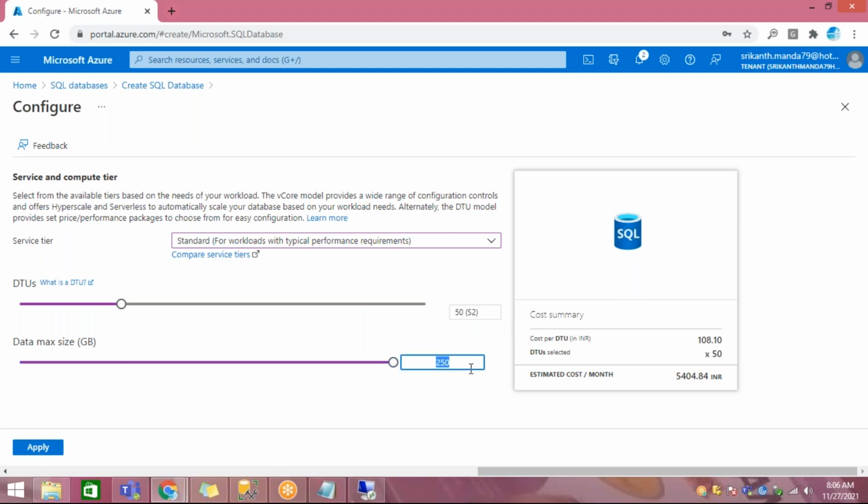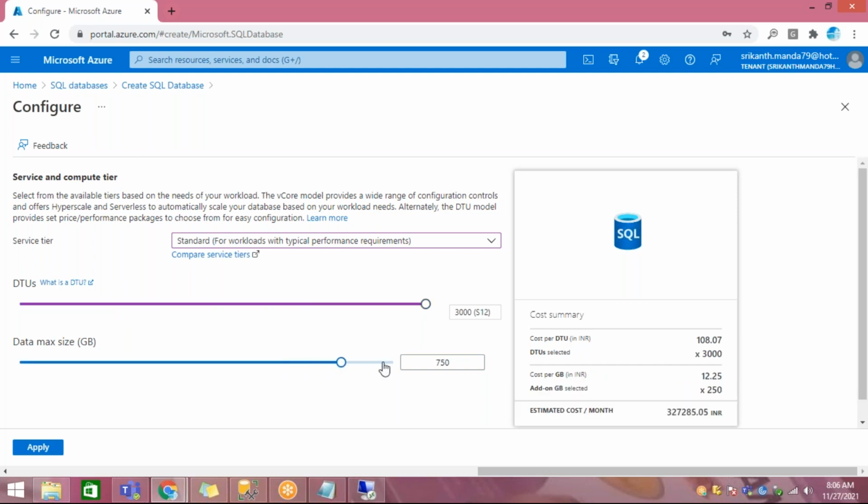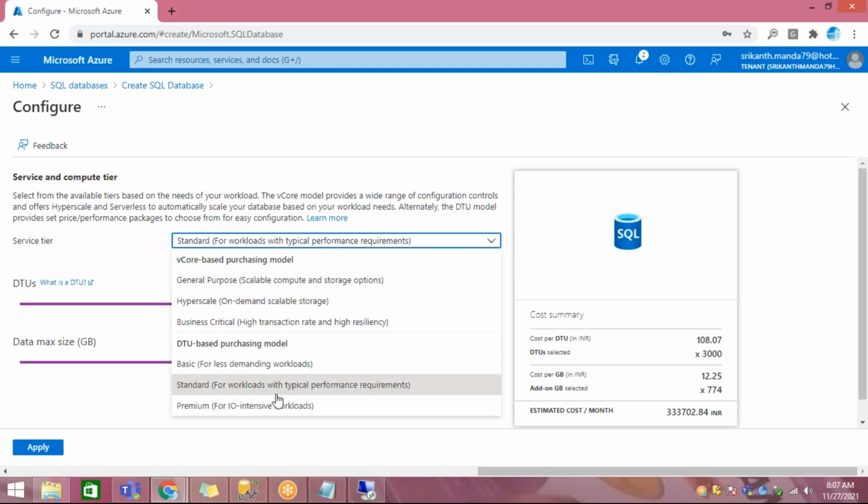You can put 250 GB of data. If you take S1, S2, S3 buckets, you can put 1 TB of data. So 1 TB, that is 1024 GB, right? Similarly, if you go to premium, each has its own.